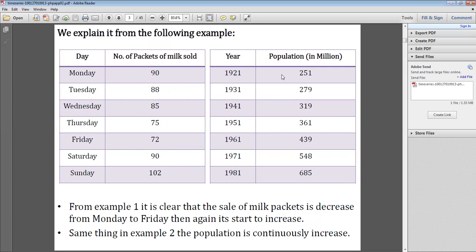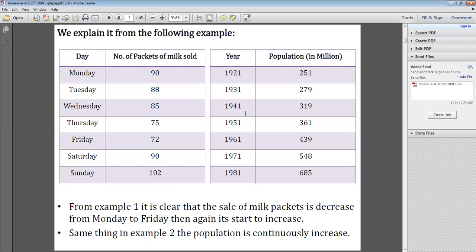We'll take one more example. Suppose we look at the population growth of different years. For example, in 1921 the population is 251 millions, in 1931 it is 279. So the population is increasing step by step. But in the previous example, the number of packets of milk sold on different days has no particular order. Monday 90, the next day decreasing, the next day again decreasing, but Saturday and Sunday again increasing.